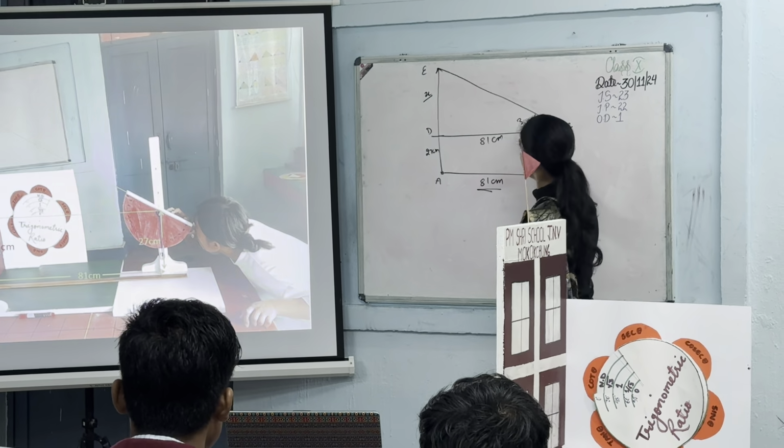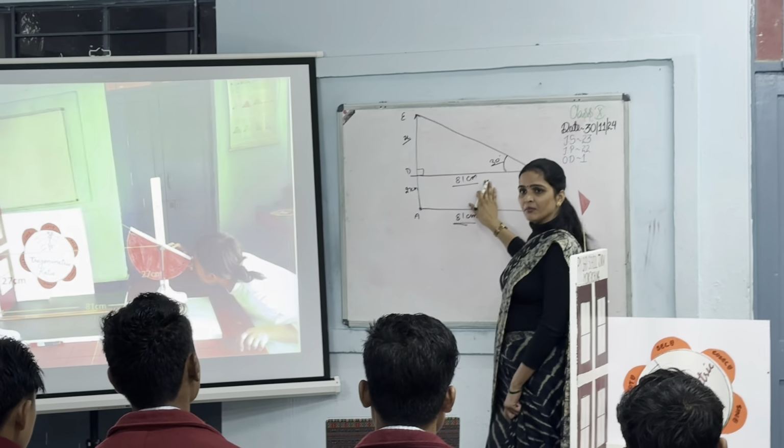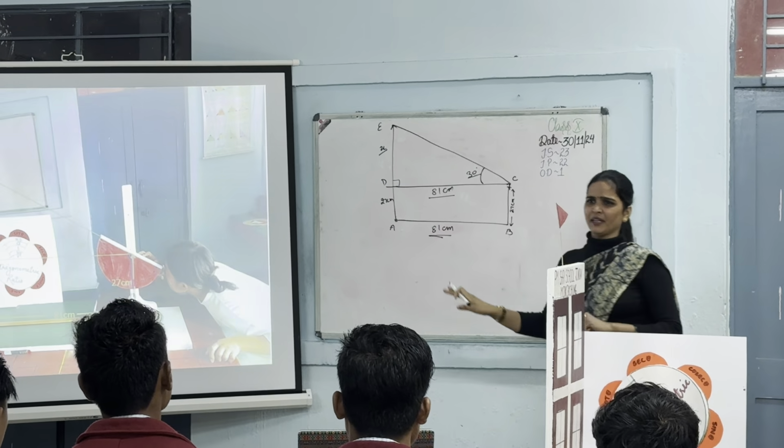First of all, by the trigonometric ratios, we can determine the unknown side from the known side. Means if the angle is given, then it is very easy to find one side if the other side is given. Now look, the angle is 30 degree, this side is 81, and this is x. It is the perpendicular of the right angle triangle, and this is the base. Is there any trigonometric ratio which gives the ratio of perpendicular and base? Sine, cos, tan, cosecant, secant, cot. Which? That is tan theta.